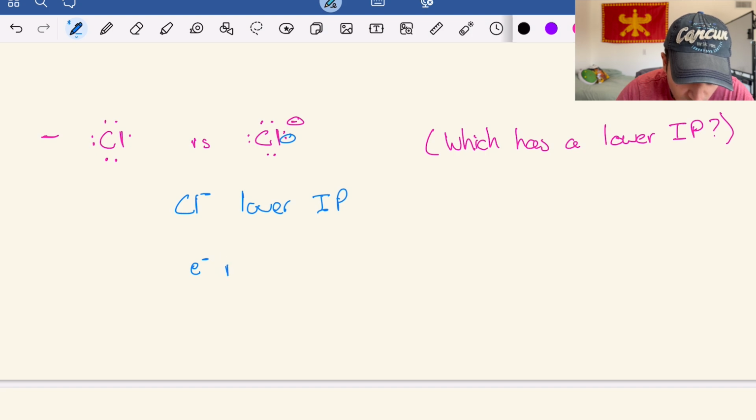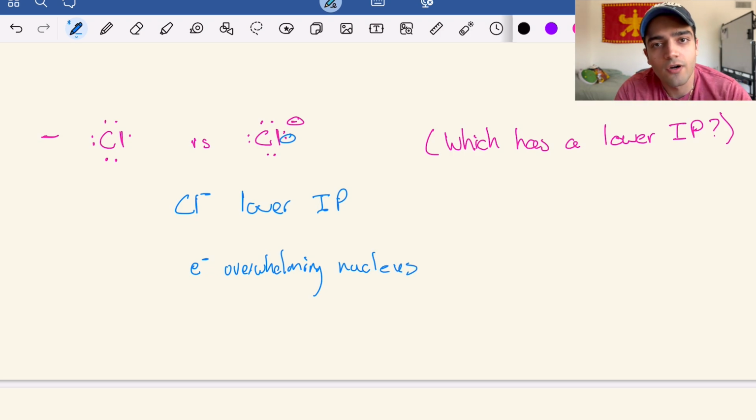So when you have electrons that are overwhelming, I guess is the word I would use, the nucleus, you're going to have another electron that's not supposed to be there, and because it's being added, it's much easier to remove because it wasn't there to begin with. Its natural state is only going to have 7 valence electrons, which is the orientation on the left, and by adding that extra one, it's going to be a lot easier to remove it because that's not the way that it naturally wants to exist. That's not the way that it's typically found. It doesn't come with 8 valence electrons.